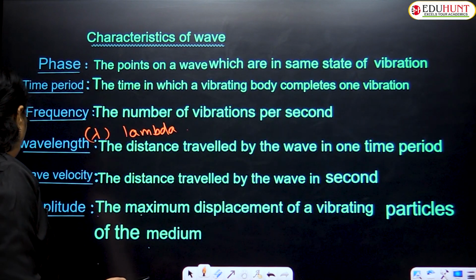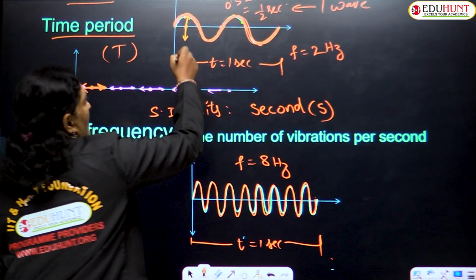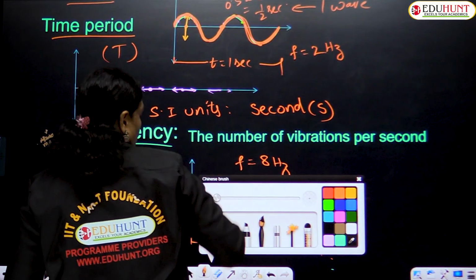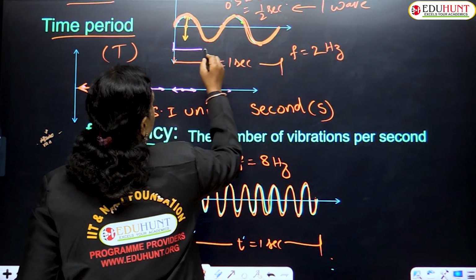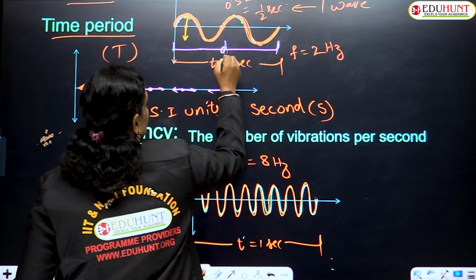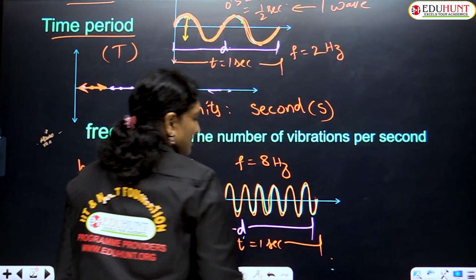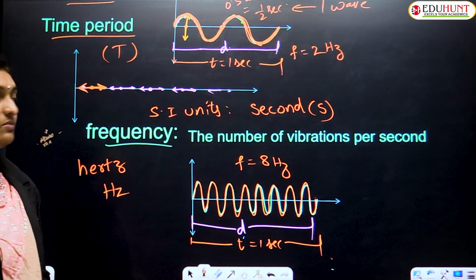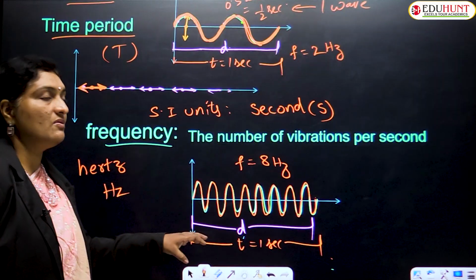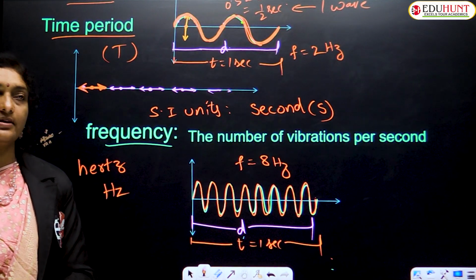In 1 second some distance it is traveling. Some waves may travel larger distances, from here to here. In 1 second, the distance traveled is something like this, but for another wave in the same second, the distance will be something different. So whatever the distance traveled by the wave in 1 second, that is generally called the wave velocity.